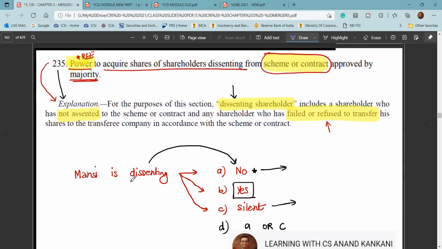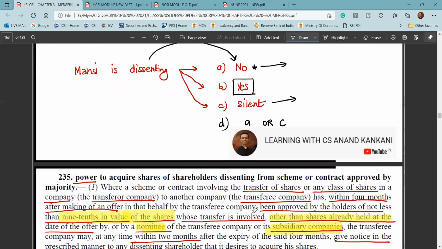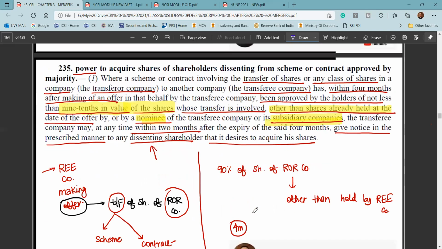So who are the dissenting shareholders? One who has expressly said no, or one who has not said anything. Those shareholders are the dissenting shareholders. So while taking the assent of this 90%, you need a positive assent. It's not that when the shareholder is silent, it is deemed acceptance.